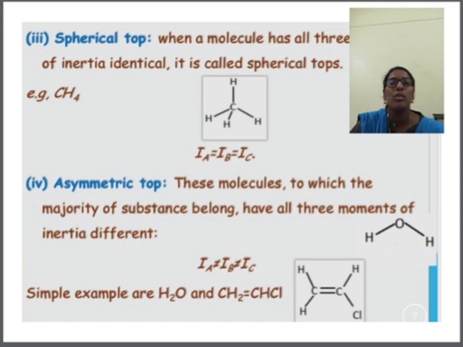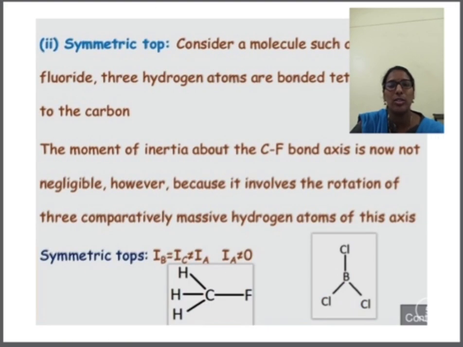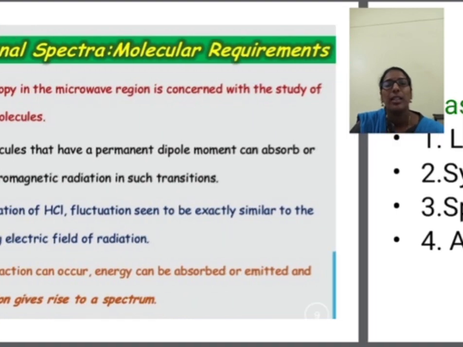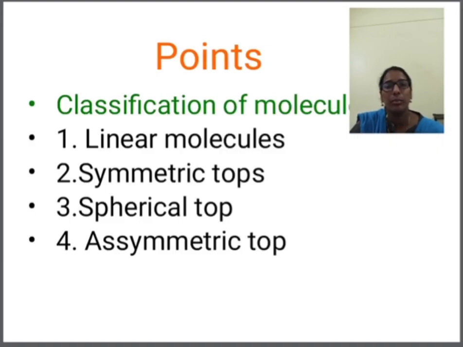So what we have studied in today's lecture, we have seen the molecules which are microwave active, that should possess a permanent dipole moment, and the dipole moment does not have the zero value. Then we have seen the classification of the molecules as linear molecules, symmetric top molecules, spherical top molecules, and asymmetric top molecules. Okay, so we will stop here.